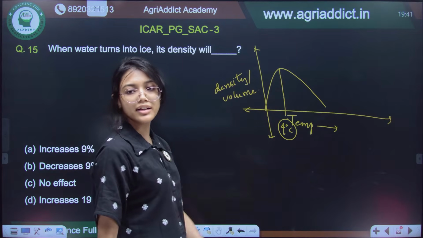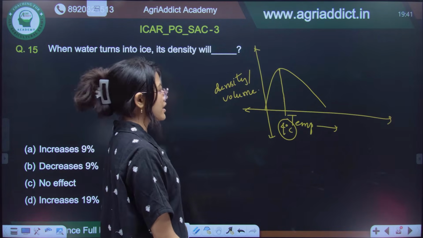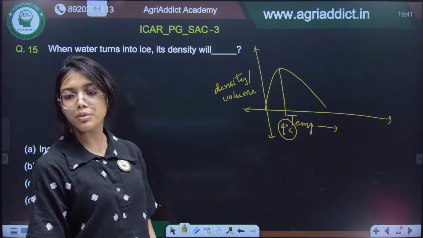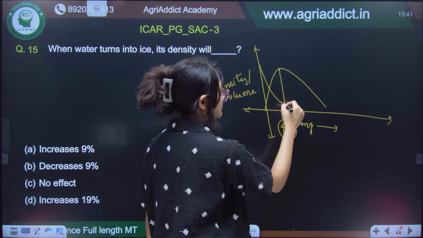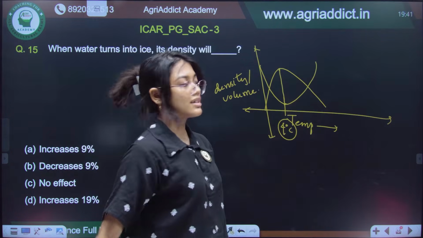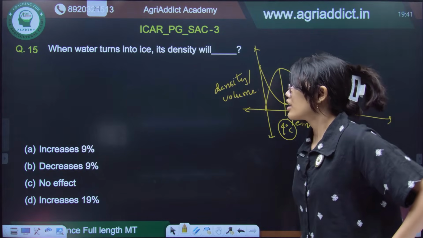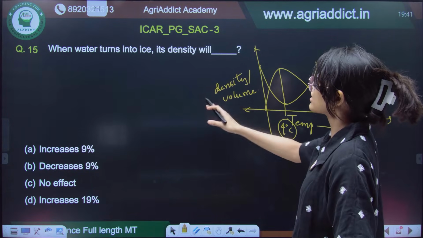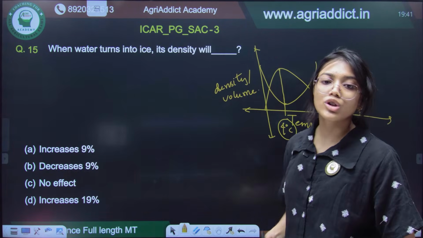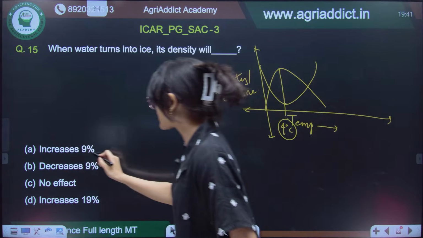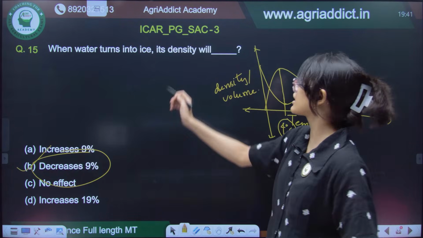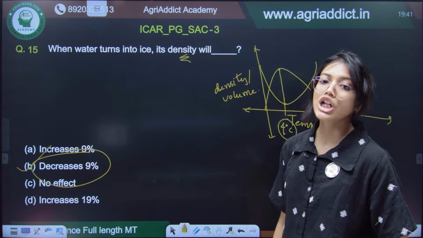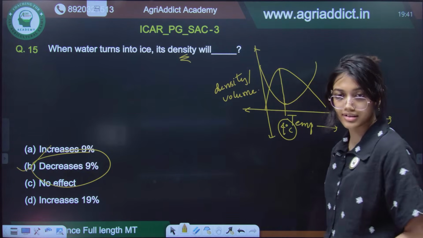At that particular 4 degrees centigrade temperature, because density is inversely proportional to volume, the volume will be least, right? So when water turns into ice, the volume increases, but the density decreases by 9%. Okay, volume increases, but here they are asking density, so it will decrease by 9%.